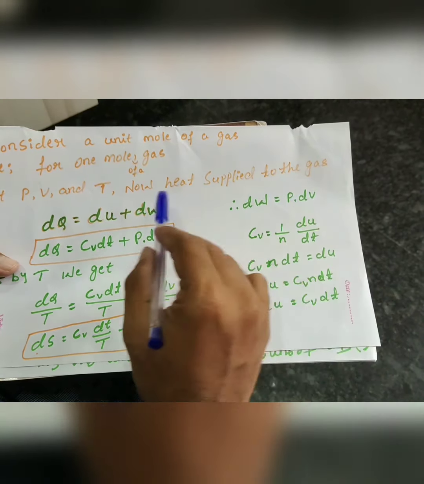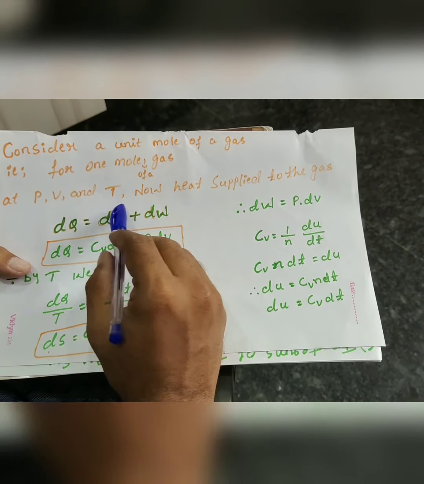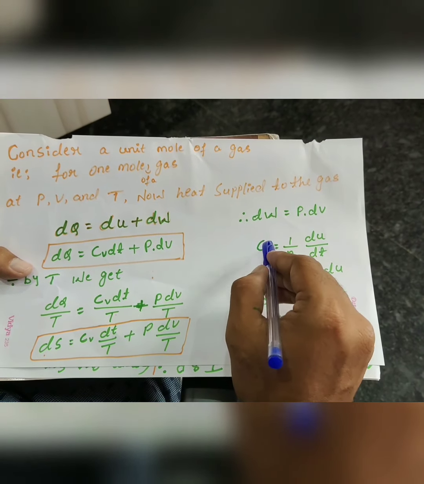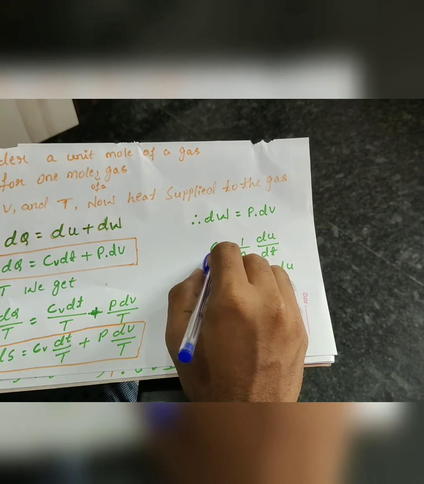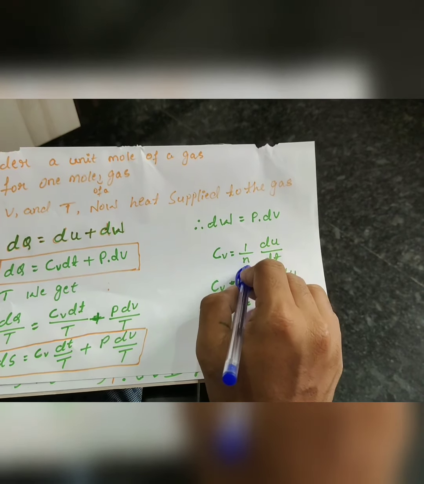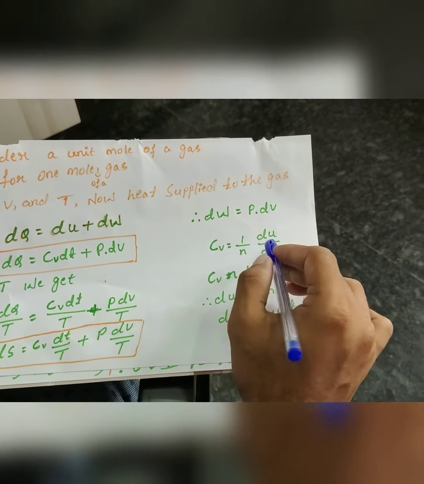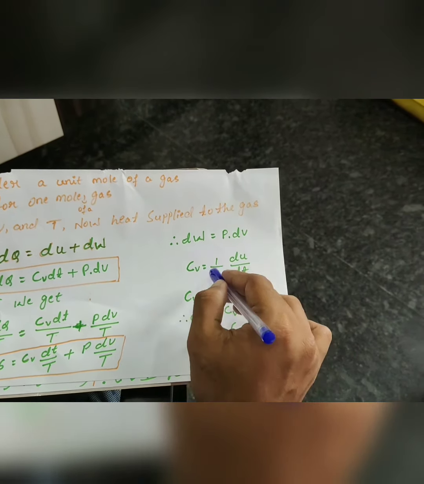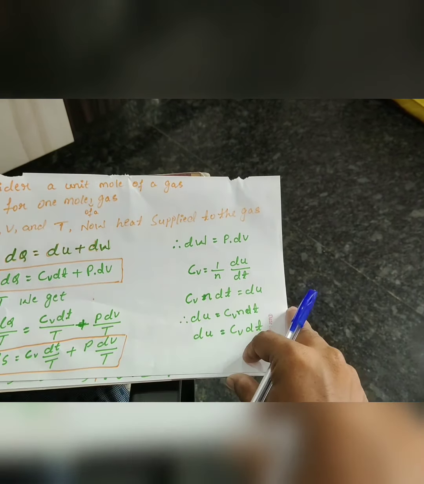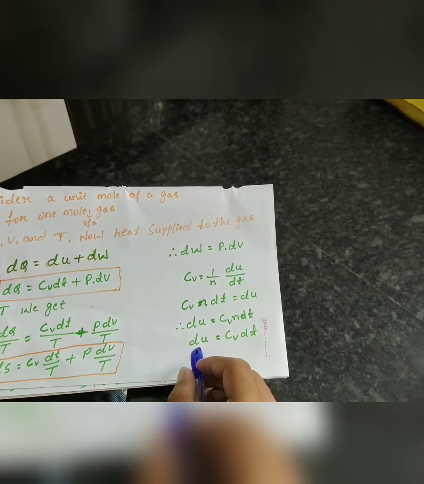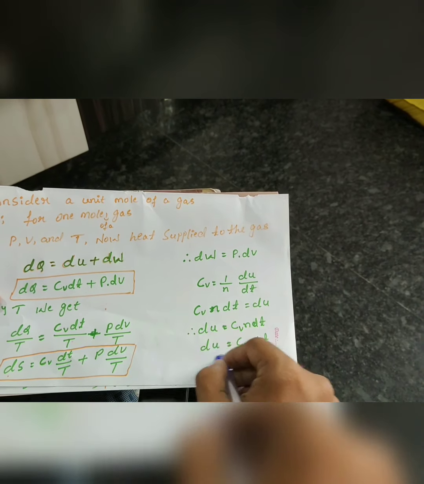Now I am applying this in the equation. dw means p into dv. What about du, the change in internal energy? For the heat absorbed by the system, the specific heat capacity at constant volume Cv is equal to 1 by n into du upon dt. So du is equal to Cv n dt for n moles of a gas. Here we are calculating for 1 mole of a gas, so n is 1, and du is equal to Cv dt.